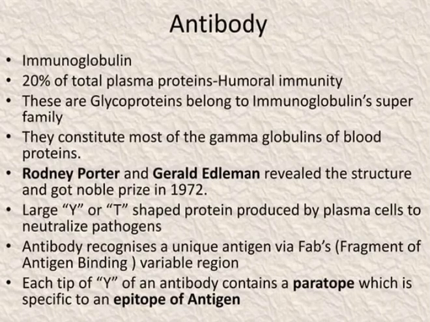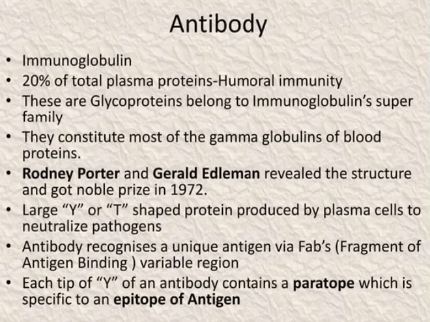Antibody. This is the immunoglobulin. 20% of the total plasma proteins, with the humoral immunity producing the antibody. These are glycoproteins which belong to the immunoglobulin superfamily. They constitute most of the gamma globulin of the blood proteins. Rodney Porter and Gerald Edelman revealed the structure and got the Nobel Prize in 1972.